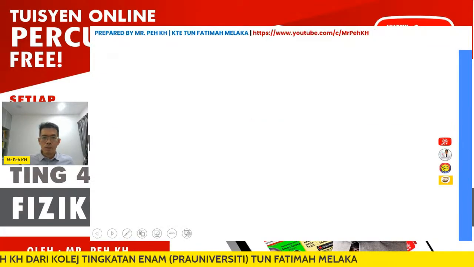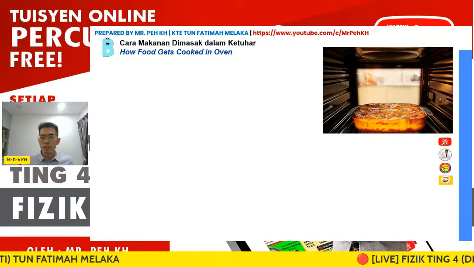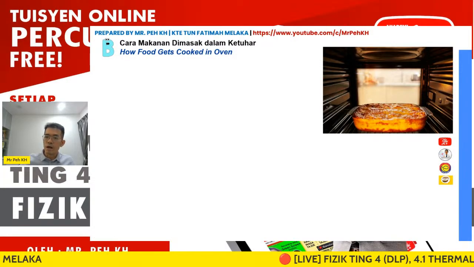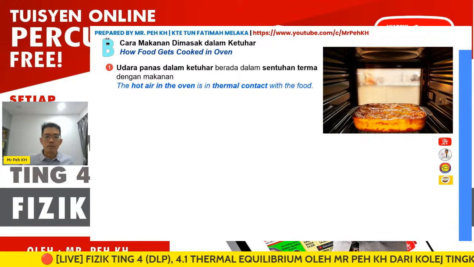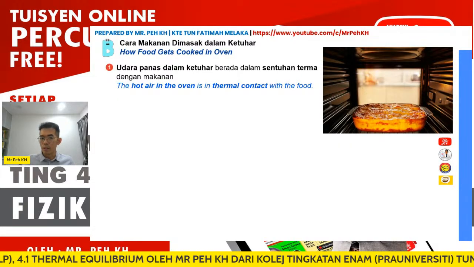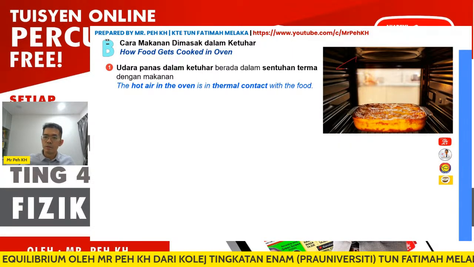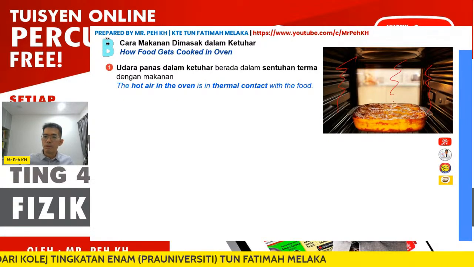Besides that, the second application here is how food gets cooked in an oven. Here you can see this is an oven, and the food is put inside the oven. So first we have to discuss the thermal contact between the two objects. Here is the air. The air in the oven is in thermal contact with the food.